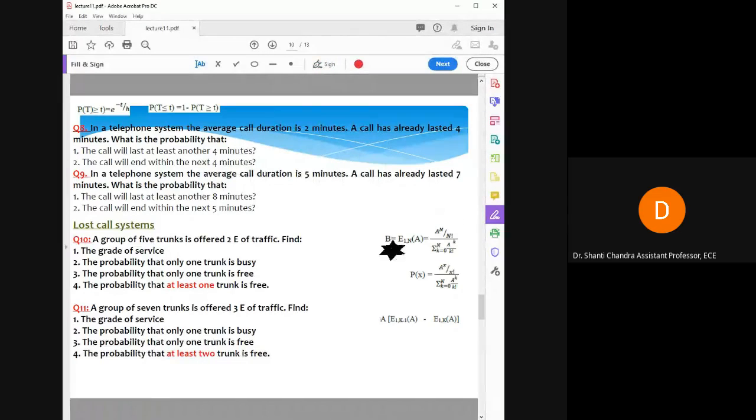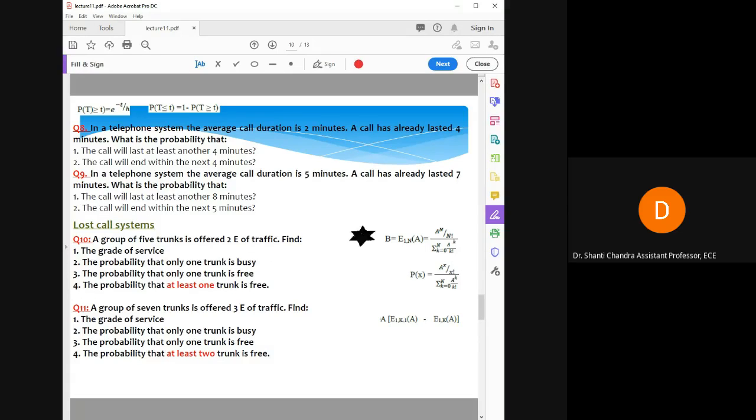So this B represents your grade of service. We have to apply these two things: A represents your traffic. What is the value of A? The value of A is 2E, right? And n is the number of trunks. So here, what is the number of trunks? It is 5, right? So n is equal to 5, A is equal to 2.